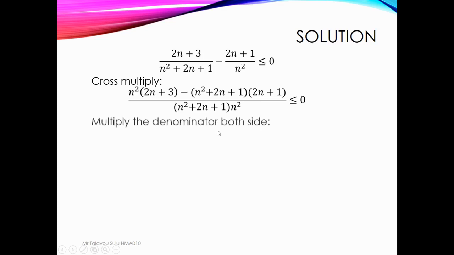And then we will be multiplying this denominator by the 0. So anything cancels out this denominator, and 0 multiplied by this.